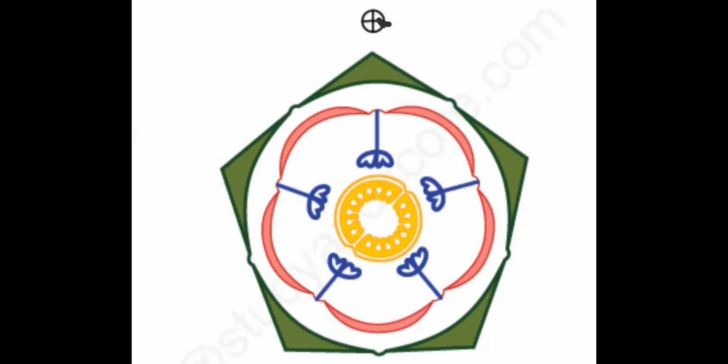United or free? Fused. If you can make out over here, these are the sepals: 1, then 2, 3, 4, all show association, fusion. So sepals are 5, fused.